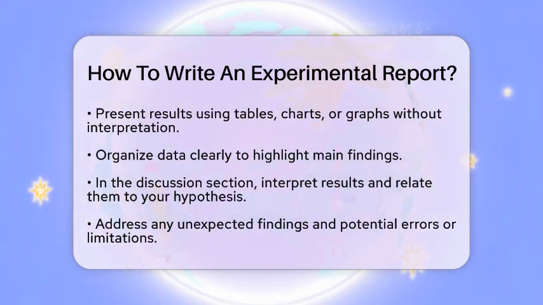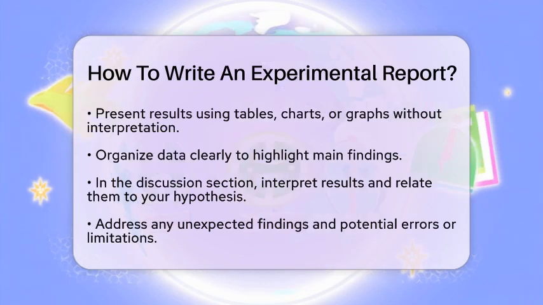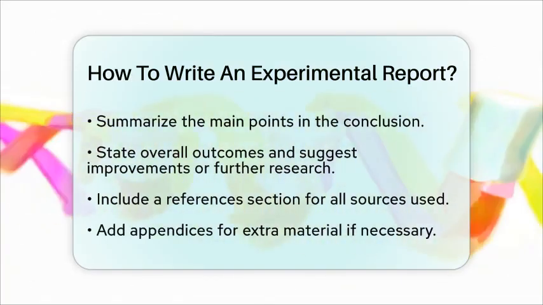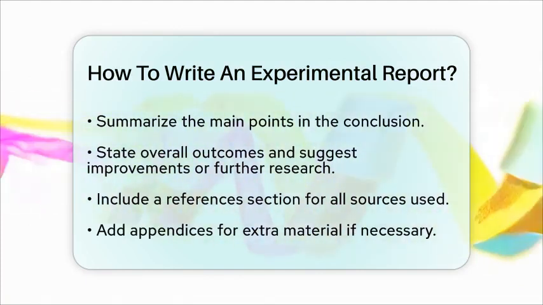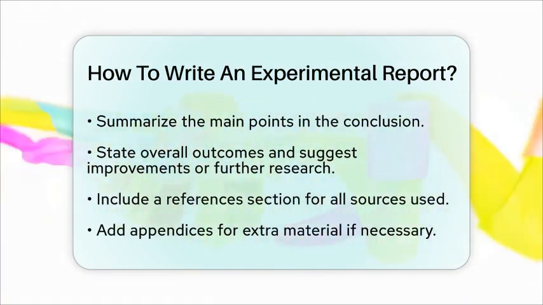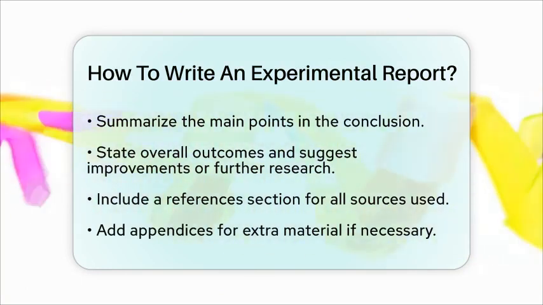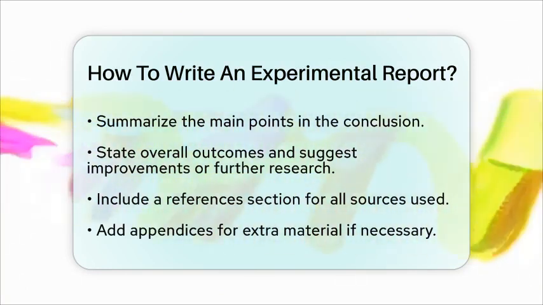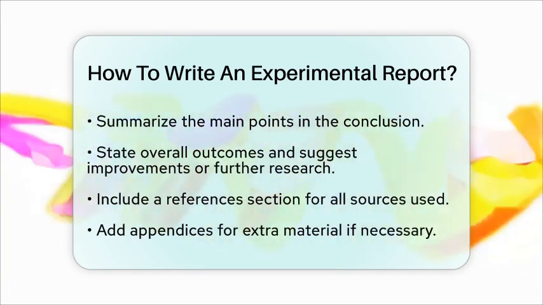The conclusion summarizes the main points of your experiment. Clearly state the overall outcome and what you learned. You can also suggest improvements or areas for further research. Finally, include a references section. List any books, articles, or websites you used to gather information for your report.